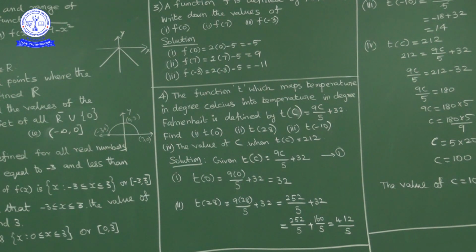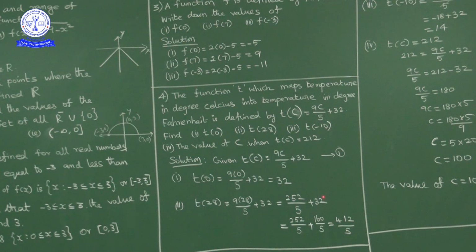So first, what is given here? T of C is equal to 9C upon 5 plus 32. So T of 0, in place of variable you write 0. So T of 0 is equal to how much? 9 into 0 by 5 plus 32, nothing but 32. Next, T of 28. So in place of variable C write 28. So 9 into 28 upon 5 plus 32. So how much is it? 28 into 9, 252. 252 upon 5 plus 32.